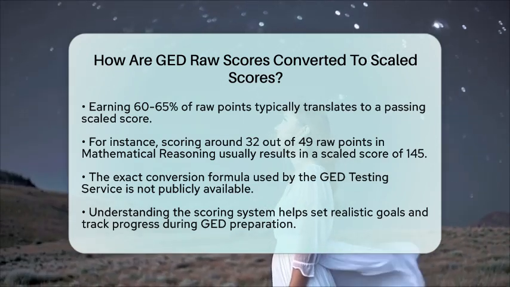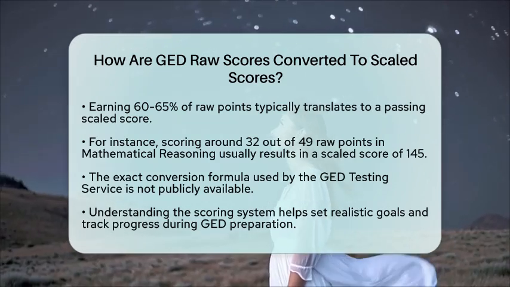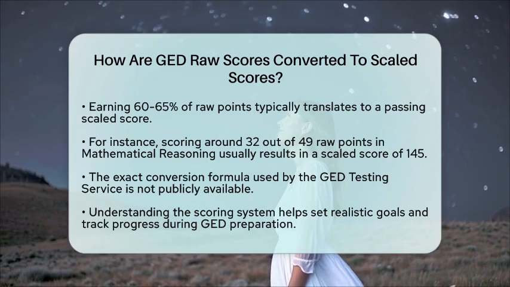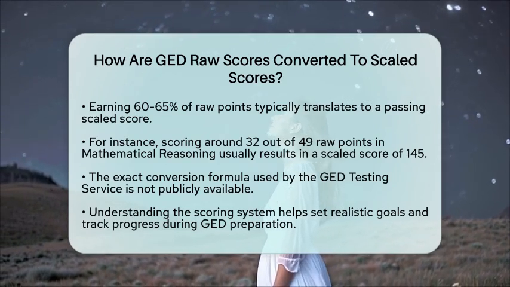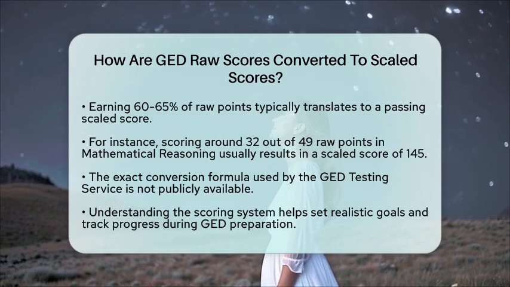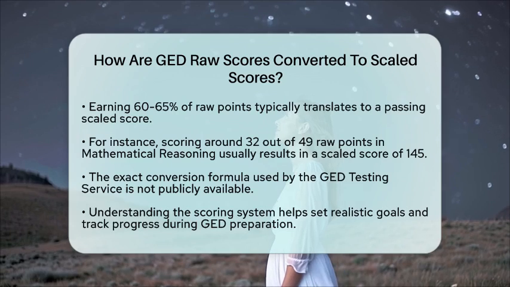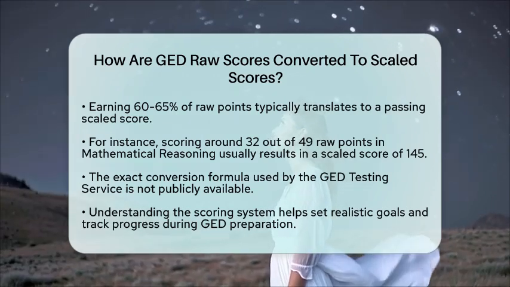When preparing for the GED, aim to answer enough questions correctly to reach that 60 to 65% raw score threshold. Knowing this will likely translate into a passing scaled score of 145 or higher. Understanding this scoring system can help you set realistic goals and track your progress during your study and practice tests.